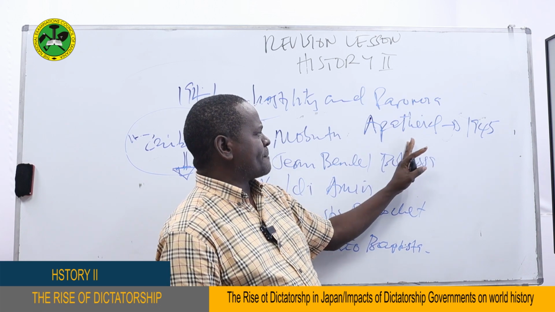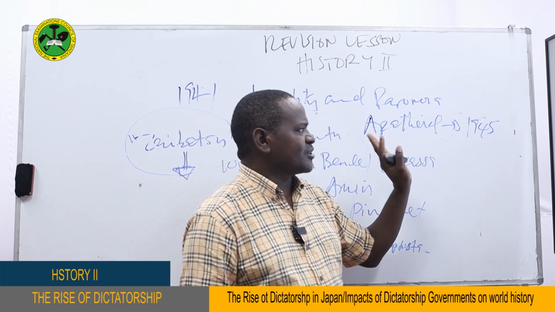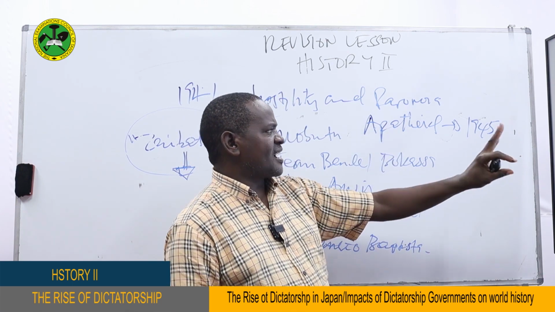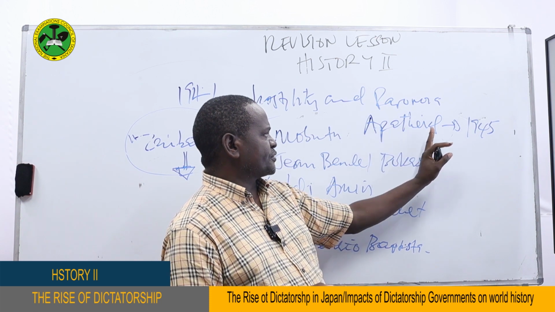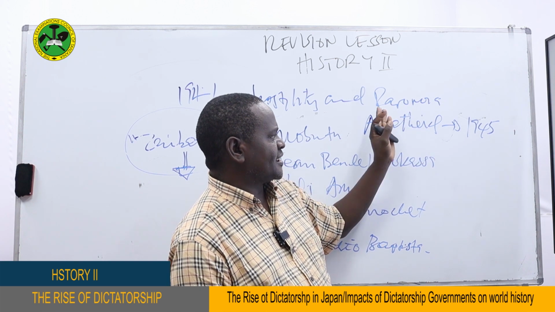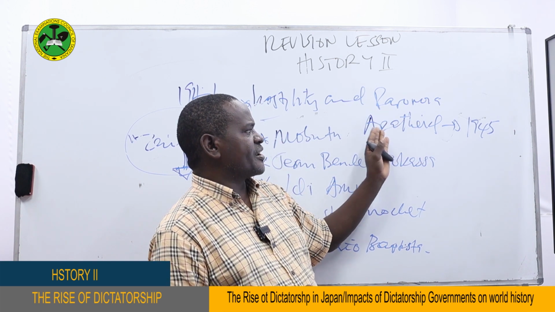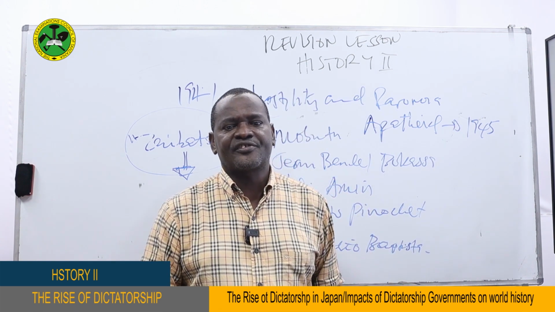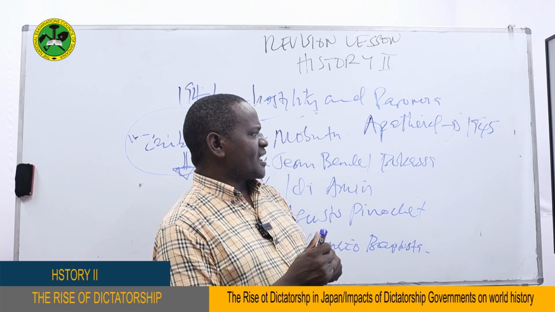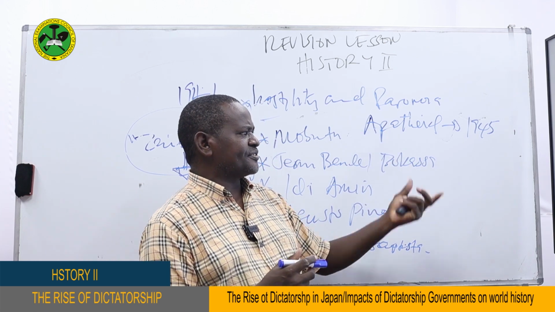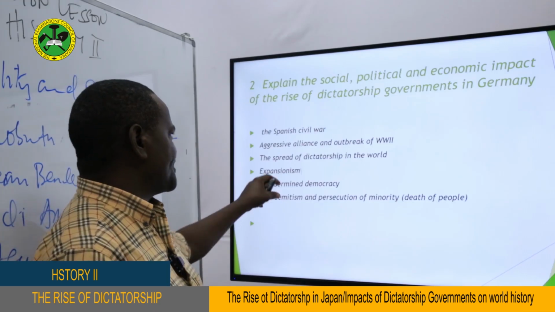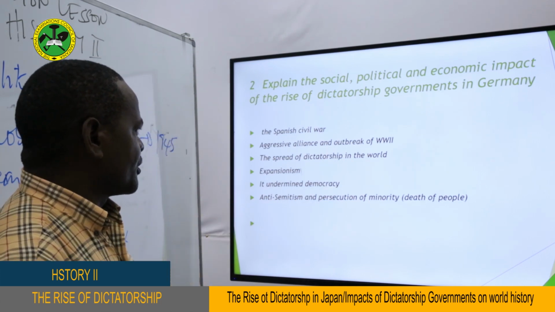Because if you look at apartheid, characteristically, it looks very much like Nazism of Germany. In fact, Dr. Malan got the idea from the Nazism of Germany, and it was instituted in 1945 as separation of people according to their color. So the Africans were treated the way the Germans were treating the minority in Germany. So this is another thing. But it did not just end there. You can also see there were some other different kinds of systems practiced all over the world, which are similar to what was practiced by Adolf Hitler in Germany.